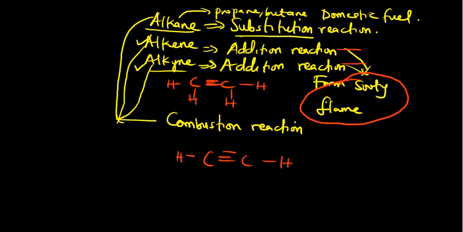After that 2 fish pie, the person will be satisfied. Who do you think is more unsaturated? The person looking for 4 fish pie is the most unsaturated. So it means ethyne is the most unsaturated, and it will burn with more sooty flame.